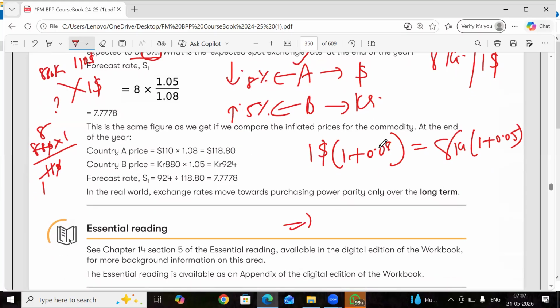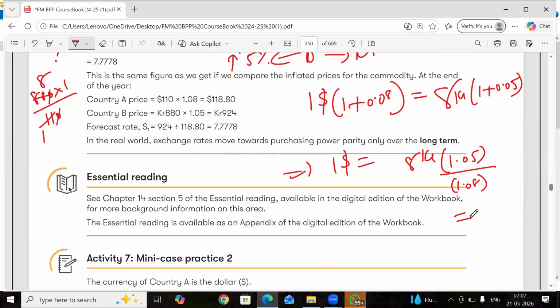We are going to take this here. $1 is equal to 8 kroners. 1.05 over 1.08. Please calculate. You'll get the exchange rate. So $1 is equal to 7.77 kroners.